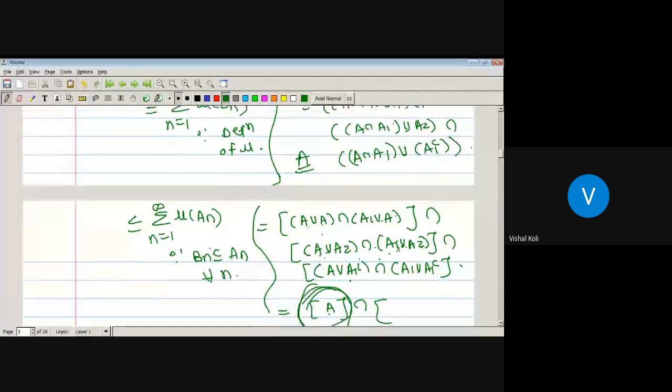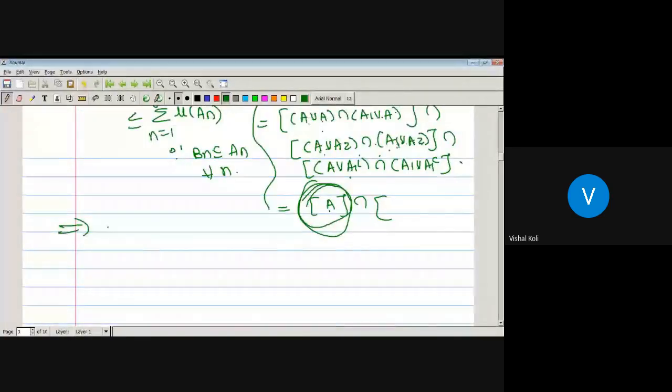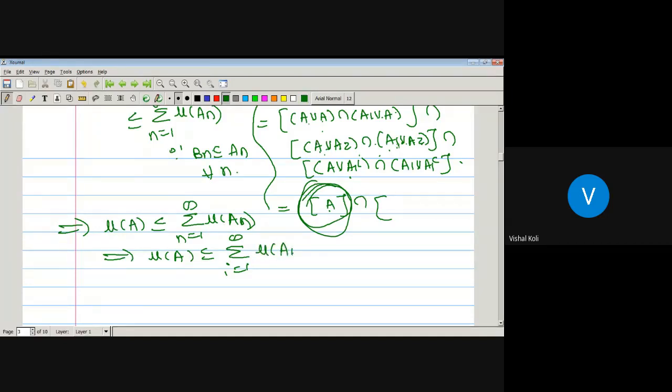Okay, so here we get measure of A is less than or equal to summation n running from 1 to infinity measure of Bn. That is, it can be written as measure of A is less than or equal to summation i running from 1 to infinity, sorry, here we have to take Ai, and here is the required result.